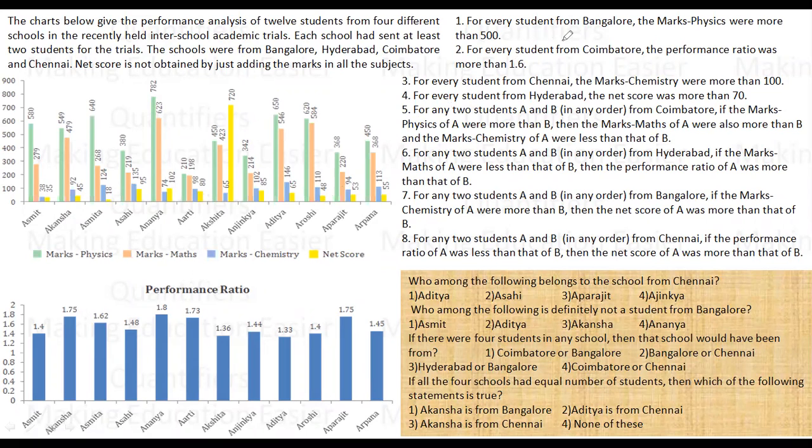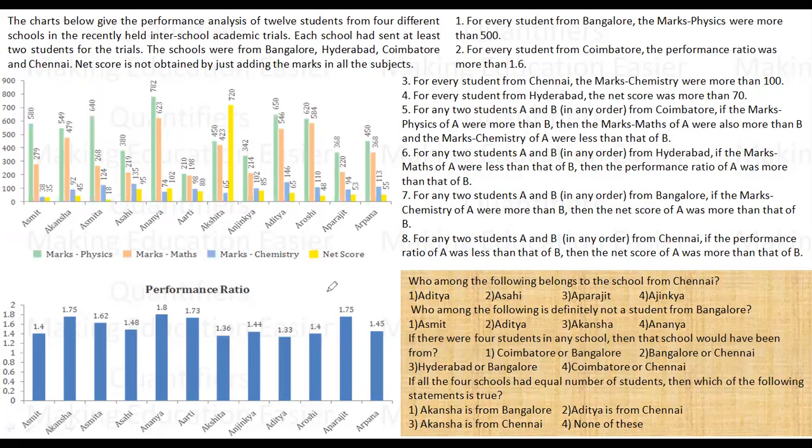Now, the conditions are: for every student from Bangalore, the marks in physics were more than 500, which means Asmit can be from Bangalore, Akanksha can be from Bangalore, this can be Bangalore, this cannot be Bangalore, and so on. And for every student from Coimbatore, the performance ratio was more than 1.6. So this, and so on. Basically, I have to play with the data given in these bar charts and write their prospective cities. They cannot be from multiple cities, but they can qualify the criteria for being from multiple cities.